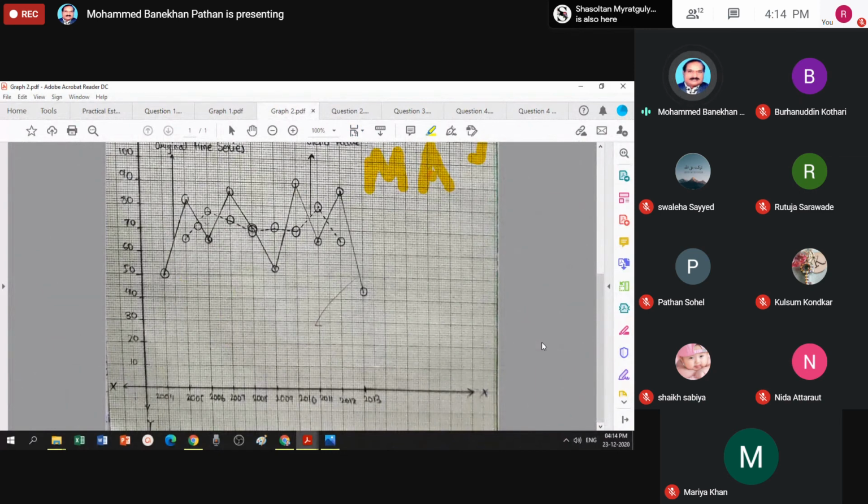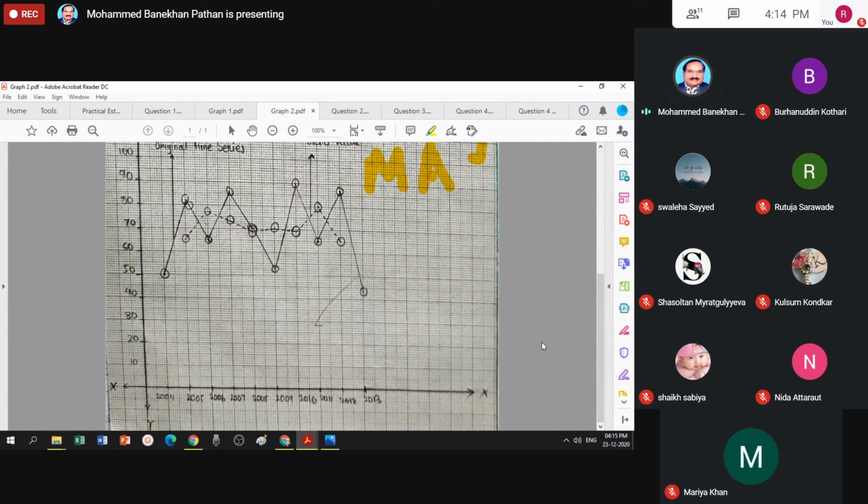Now this is your original time series. On this original time series, I draw the points of the moving average. You can see this is the actual value of the time series and this is the trend obtained by the moving average method. So it comes down, here it goes up. So what is the physical interpretation? By moving average, we make an average out of the random effect.